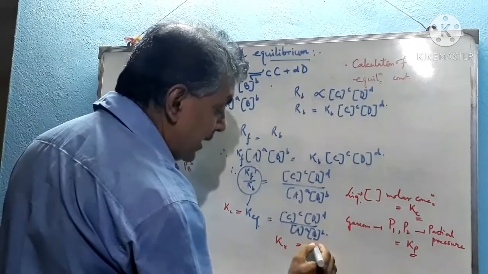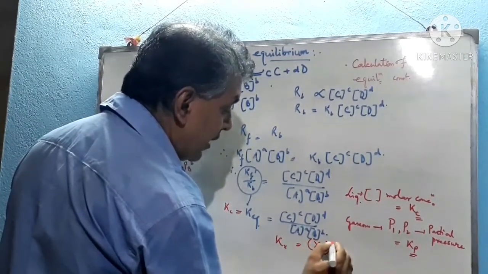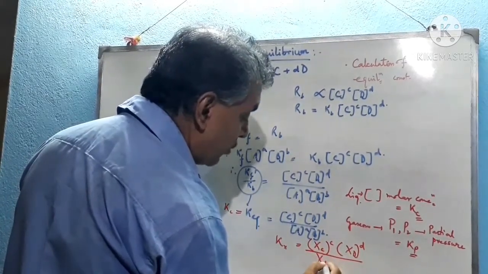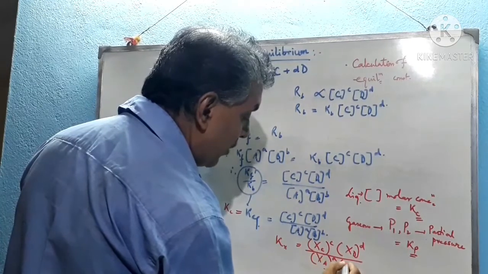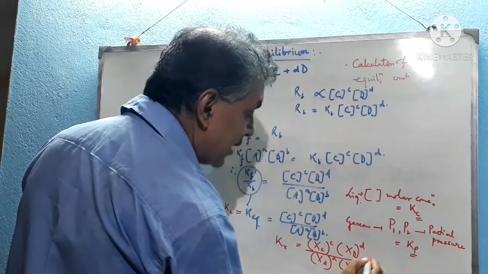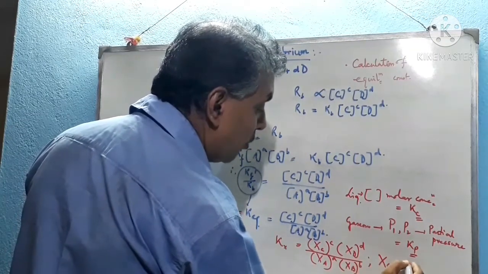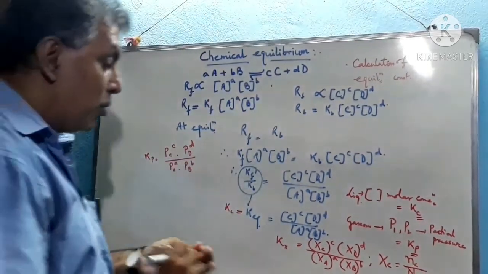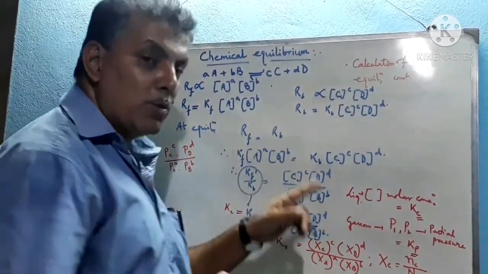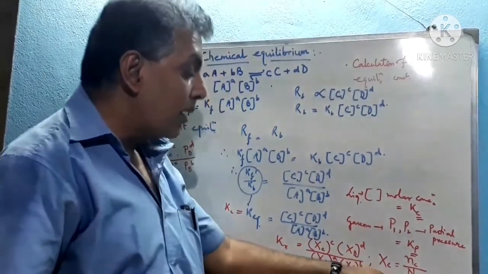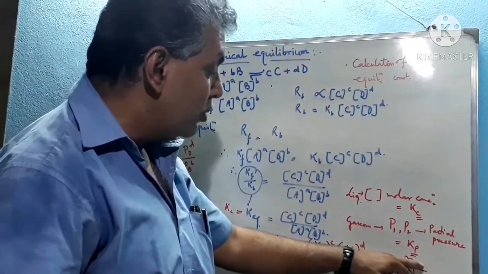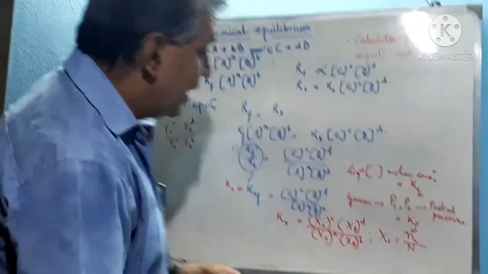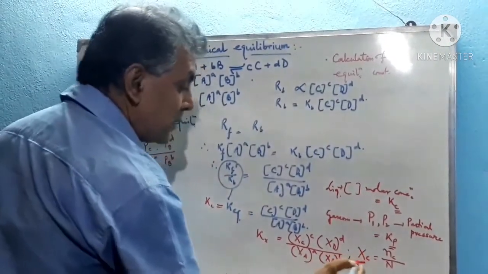Then the expression becomes Kx equals mole fraction of C to the power C into mole fraction of D to the power D, divided by mole fraction of A to the power A into mole fraction of B to the power B. What is mole fraction? We know that, suppose Xc is equal to the number of moles of C divided by the total number of moles. Total number of moles means number of moles of A, plus number of moles of B, plus number of moles of C, plus number of moles of D. So the sum total of the number of moles will be in the denominator, and the number of moles of that component, for which you express the mole fraction, is the numerator, denoted by Xc. So this is the expression for Kx.